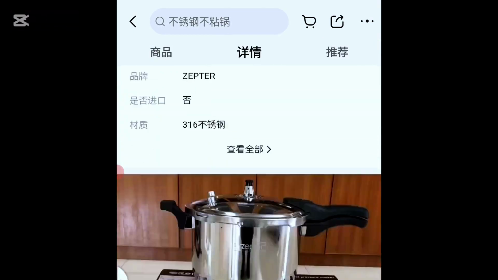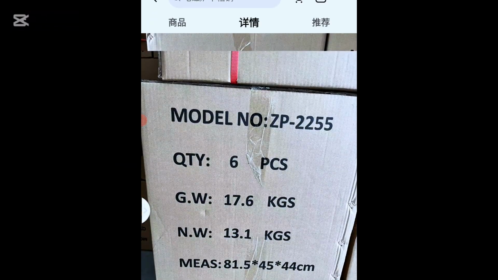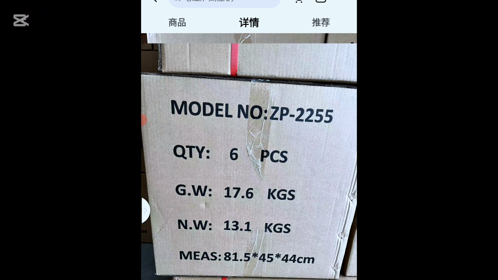We'll be using this product to explain. Now look at this particular carton. Let's say I'm buying this full carton that has 6 pieces. You can see quantity there, 6 pieces. Gross weight. The gross weight here is 17.6. The net weight is 13.1. All the weights are in kgs. Now you'll be asking, Onye, why is one giving us 17.6 and why is the other giving us 13.1?